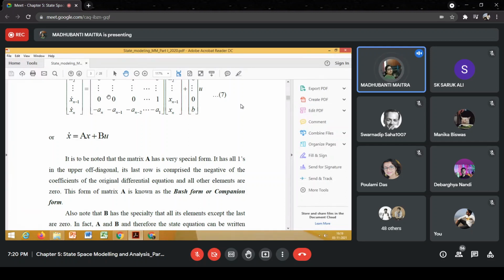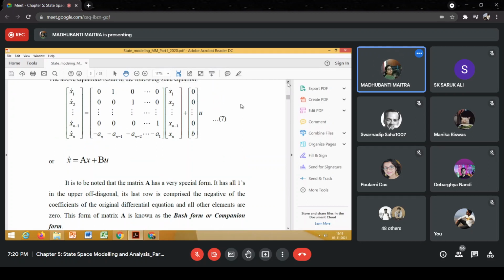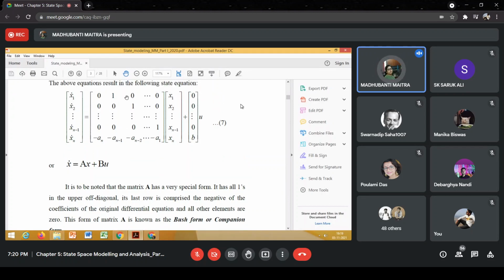So in a composite form, this can be written as x dot is equal to Ax plus Bu, where this is the system matrix A and this is our input matrix B. And please look at this system matrix A. The system matrix has a very special form. This is the diagonal of this matrix. So the diagonal elements are 0, except this one. We'll treat the last row separately.